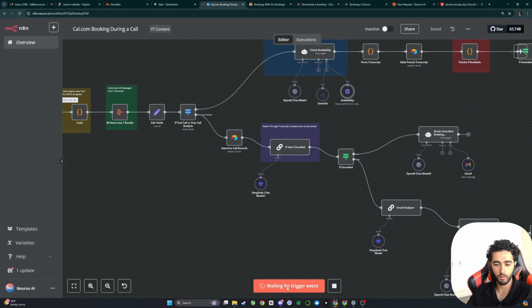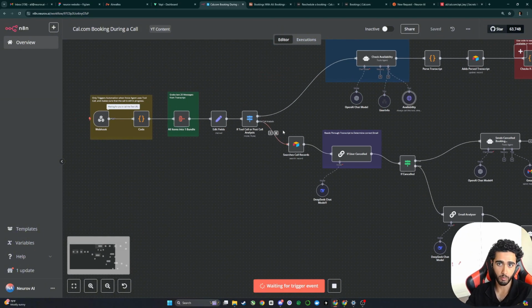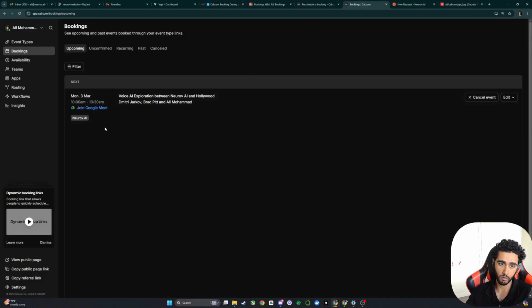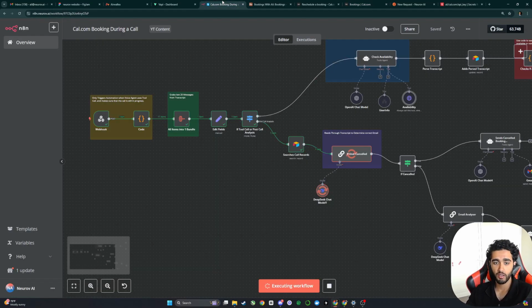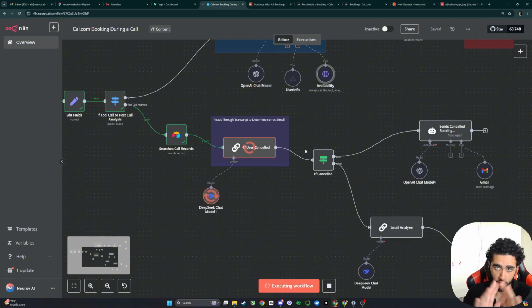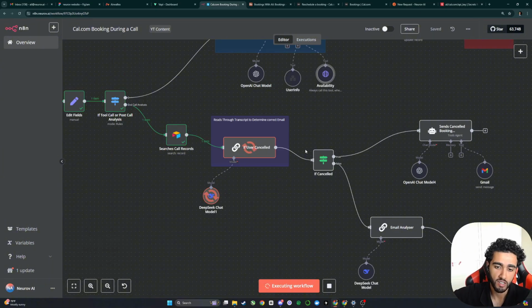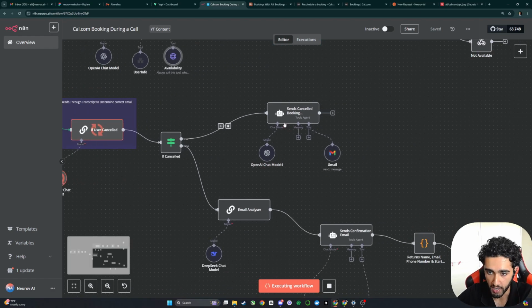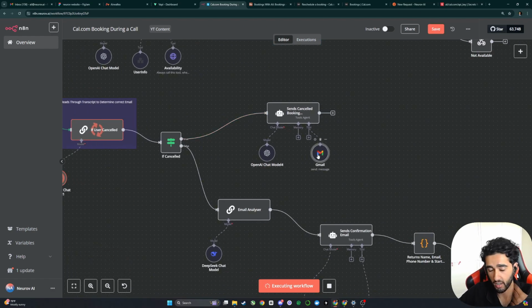Okay, awesome. So looks like the booking has been cancelled, and if we go back into cal.com, you can see here that the booking is no longer here, which is awesome, right? So now it's going to go through the post-call analysis and basically check, did this user cancel? Which in this case we did. And if the user cancels, we just send ourselves an email saying, hey, this guy canceled, just making sure.